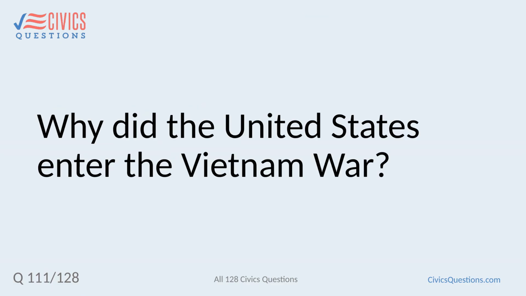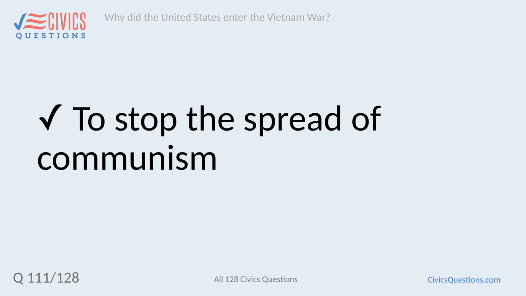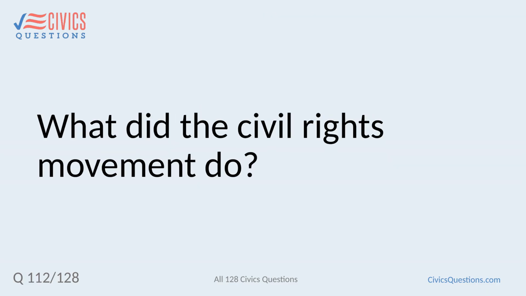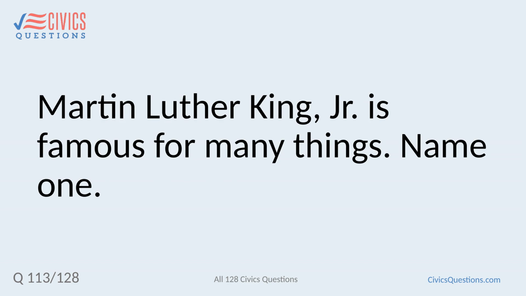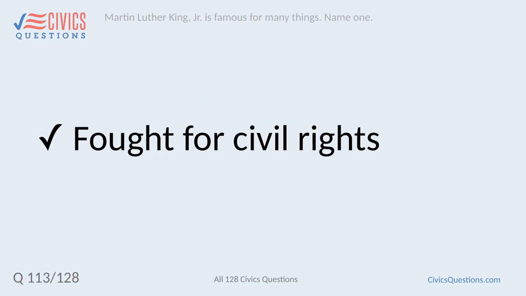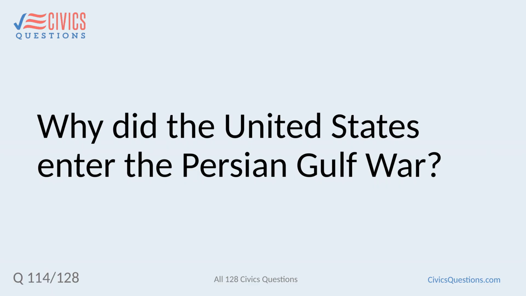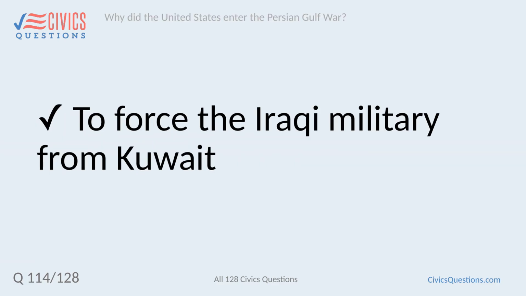Why did the United States enter the Vietnam War? To stop the spread of communism. What did the Civil Rights Movement do? Fought to end racial discrimination. Martin Luther King Jr. is famous for many things. Name one. Fought for civil rights. Why did the United States enter the Persian Gulf War? To force the Iraqi military from Kuwait.